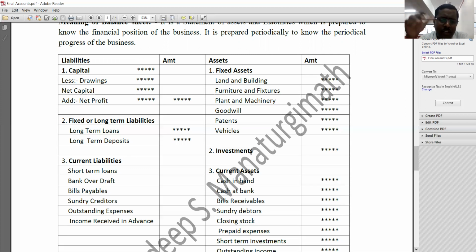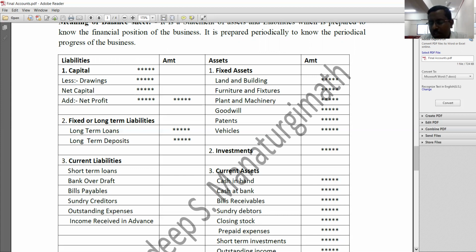Okay. Then let us move to the asset side. Just as liabilities are split into three parts, like capital, long-term liabilities, and current liabilities, even assets are split into three parts. First one is fixed asset, second one is investment, and third one is current asset. What is the meaning of fixed asset? The asset that we will hold for a long period of time. The asset that is purchased for use is called a fixed asset.